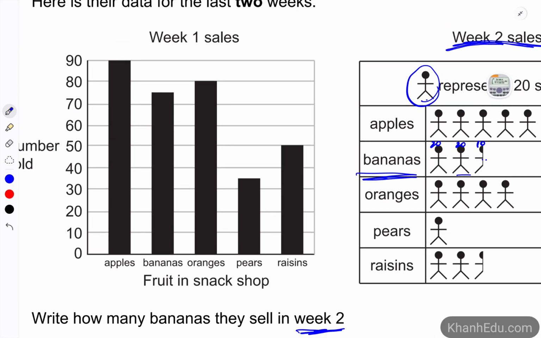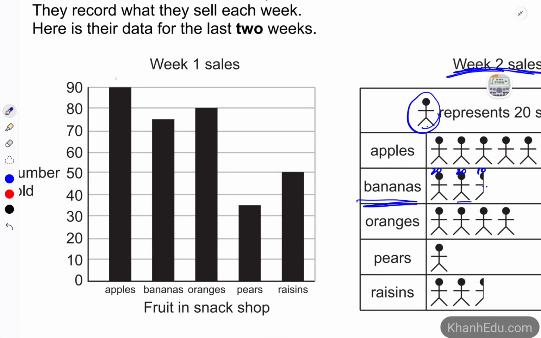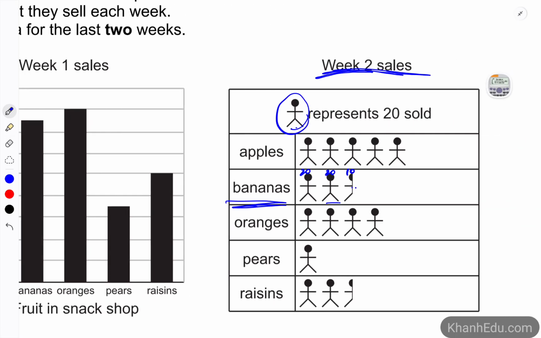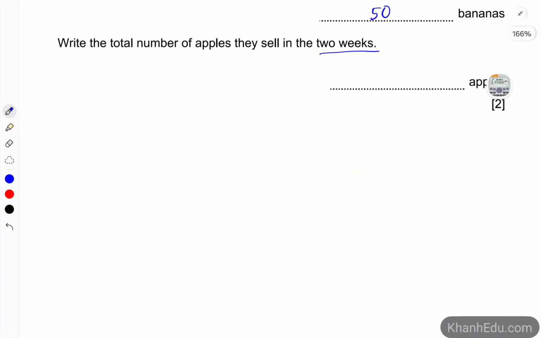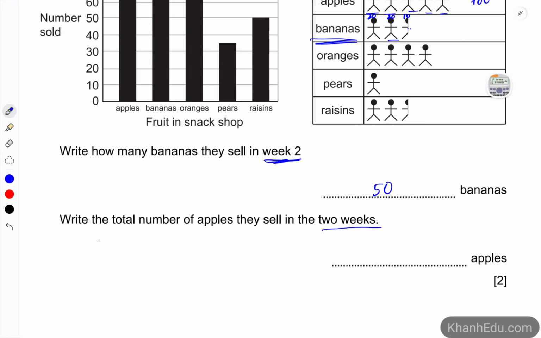Apples, week 1 is 90, and week 2 is 1, 2, 3, 4, 5, so we have 100. So take 90 plus 100, which is 190 apples.